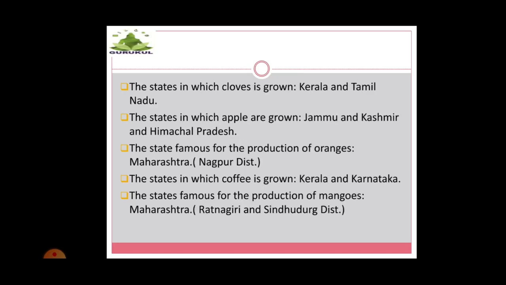Now the states in which clove is grown, Kerala and Tamil Nadu. The states in which apples are grown, Jammu and Kashmir and Himachal Pradesh. The state famous for the production of oranges, Maharashtra, that is in Nagpur district. The states in which coffee is grown in large quantity, Kerala and Karnataka. The state famous for the production of mangoes, Maharashtra, that is Ratnagiri and Sindhudurga district. Right, children? See, each and every state has an importance in terms of physical features and the great variety in the flora and fauna of the country.